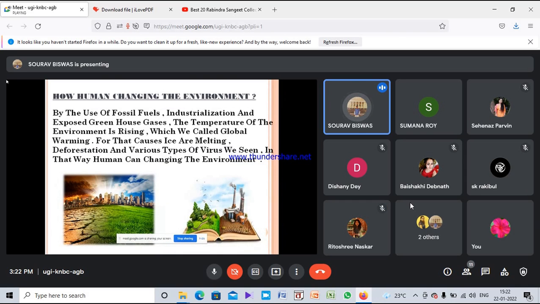The next slide is how humans are changing the environment. We know that in recent times, humans change the environment by their own uses, like creating industries, creating greenhouse gases, and many other things.